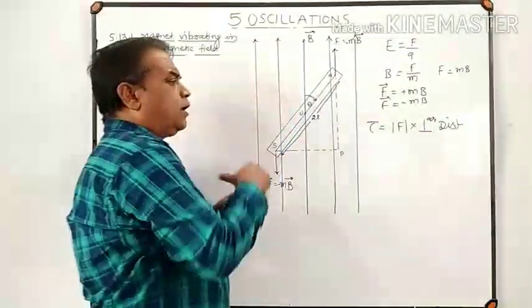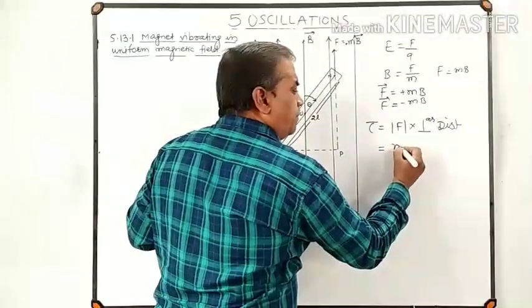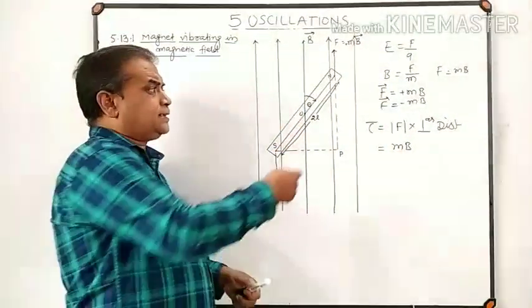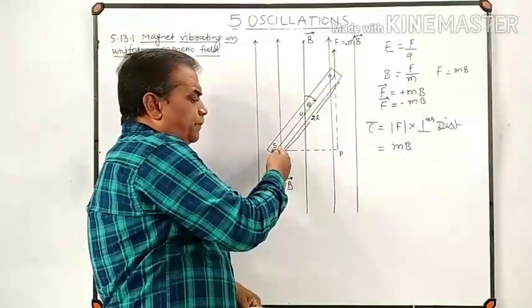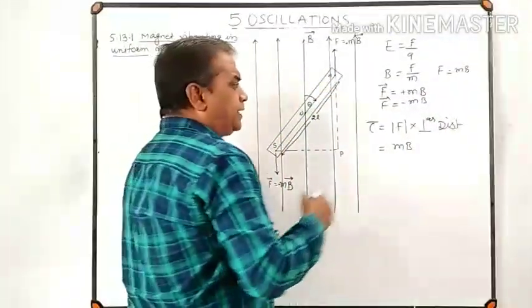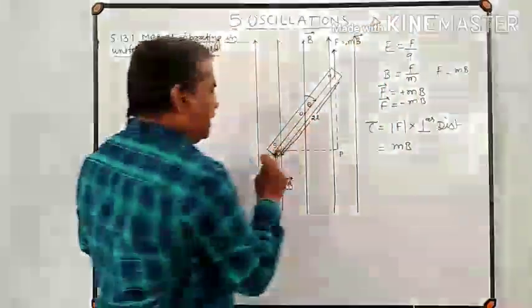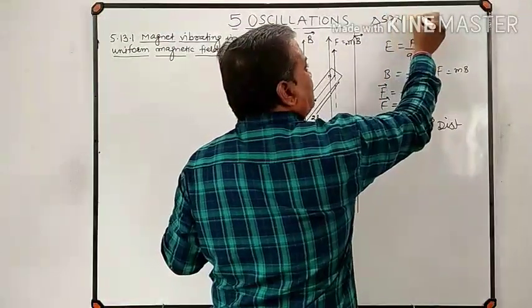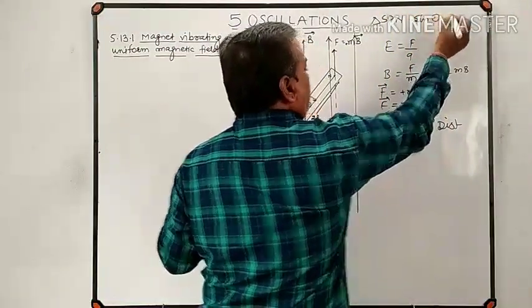What is the magnitude of force? It is M into B. What is the perpendicular distance? I have just drawn a perpendicular distance over here. It is SP. Now in triangle SPN, right angle triangle SPN, what is sine of theta?